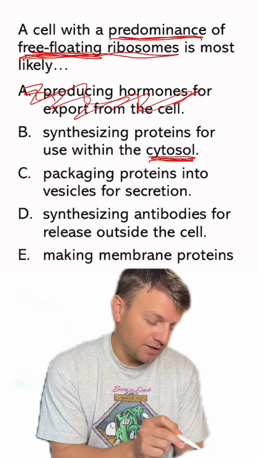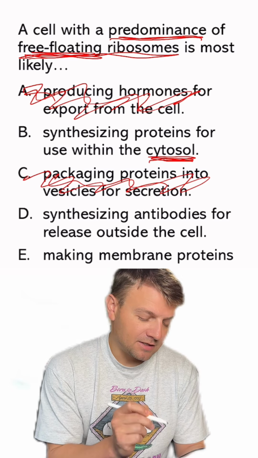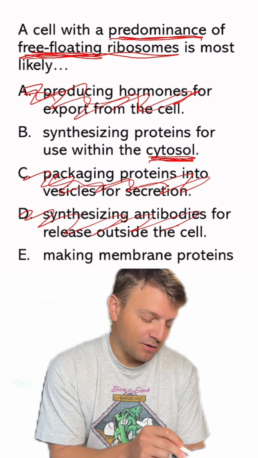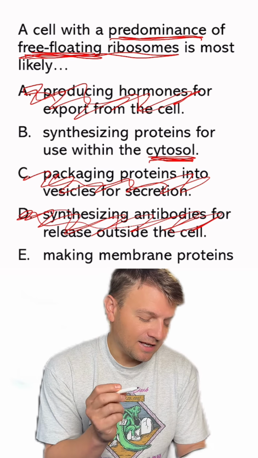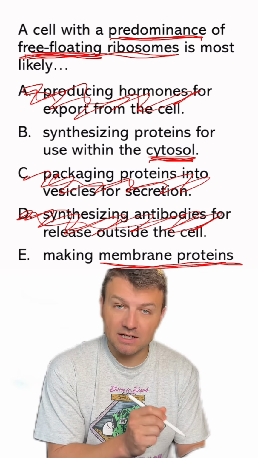C, packaging proteins into vesicles for secretion. Nope, rough ER. D, synthesizing antibodies for release outside the cell. So again, these are made by the rough ER. Nope. And then E, making membrane protein. This one's a confusing one, so we're down between B and E.